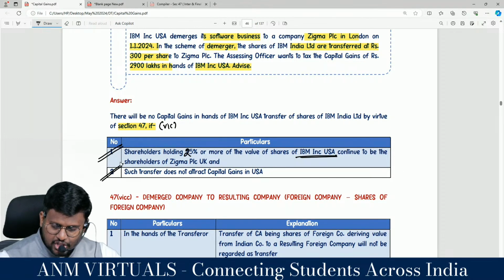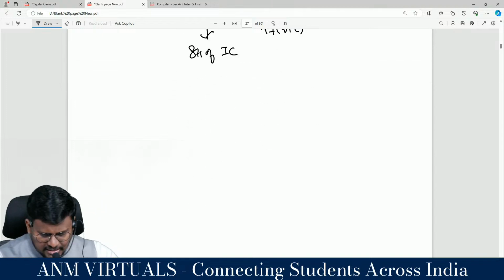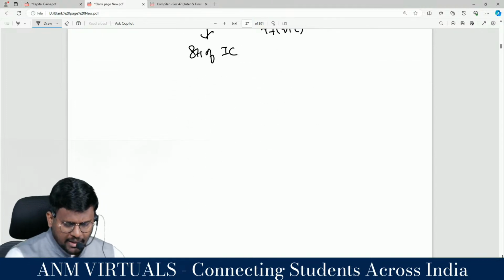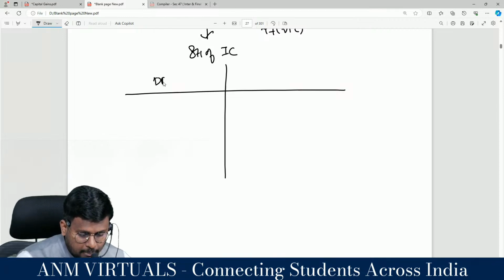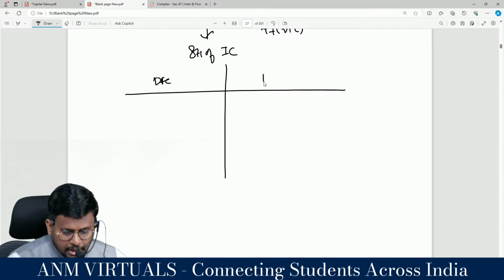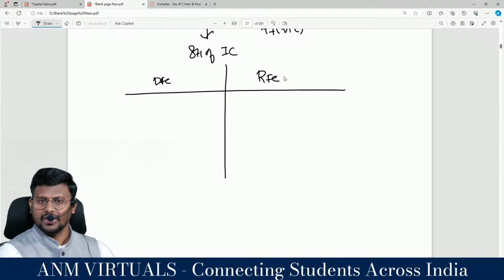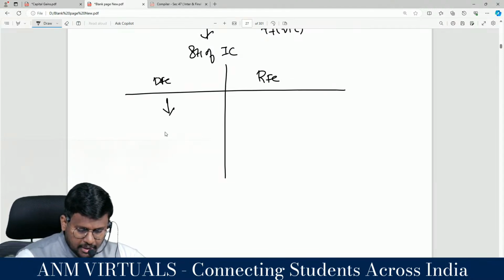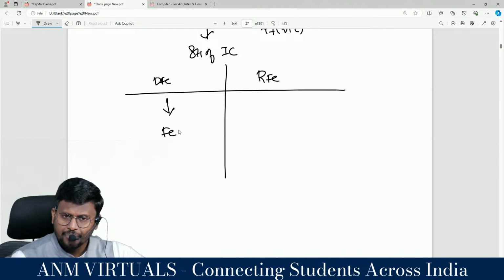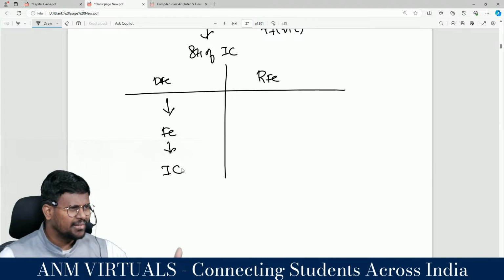If these conditions are satisfied, it will not be regarded as a transfer. There will be two companies, my dear lovable students: the demerged foreign company and the resulting foreign company. Correct? This demerged foreign company is holding shares of a foreign company which derive their value from an Indian company.